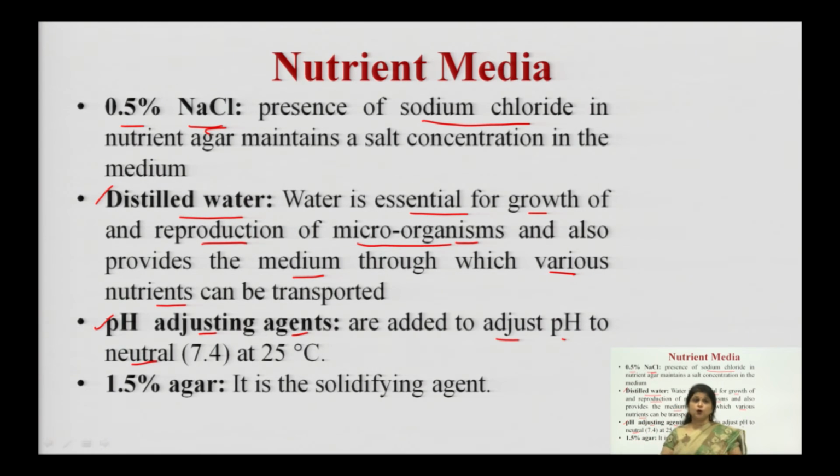Sometimes if we want to grow neutrophiles, then we need to have pH 7.4. If we want to grow acidophiles, we need a pH below 7.4, generally in the range of 0 to 3. And if we want to grow basophiles, then we require a pH more than 7.5, in the range of 8 to 14 we can adjust.